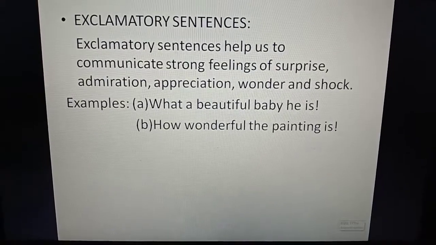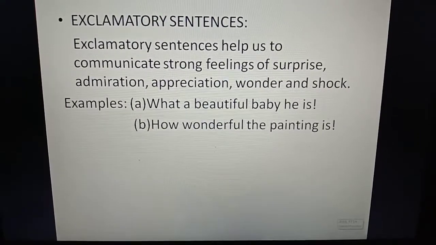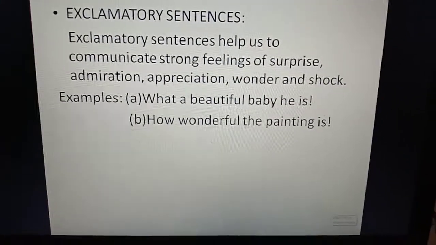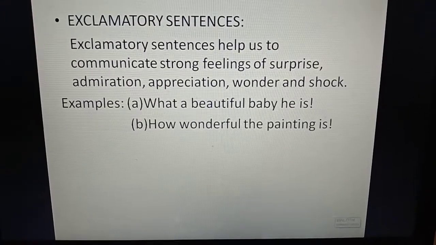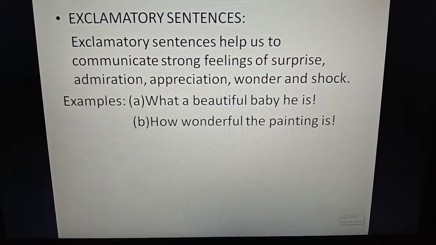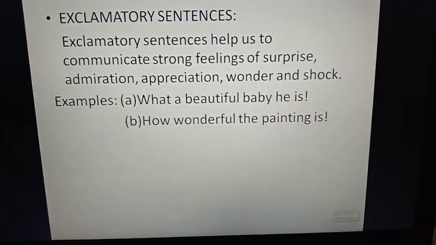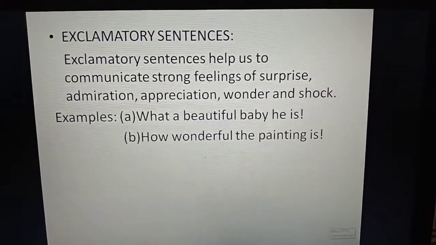These are all exclamatory sentences which end with an exclamation mark. The verb of an exclamatory sentence will come at the last, and the exclamation mark is used.